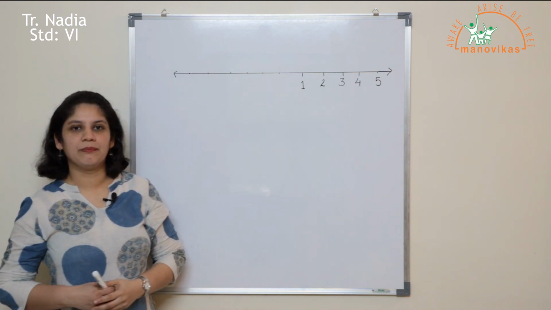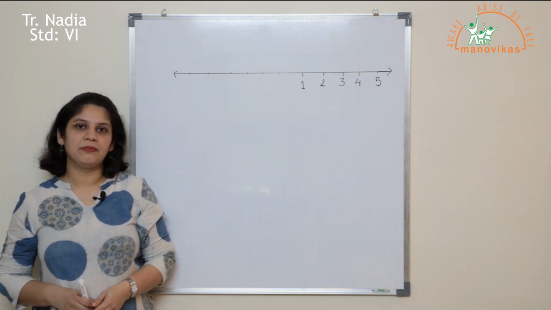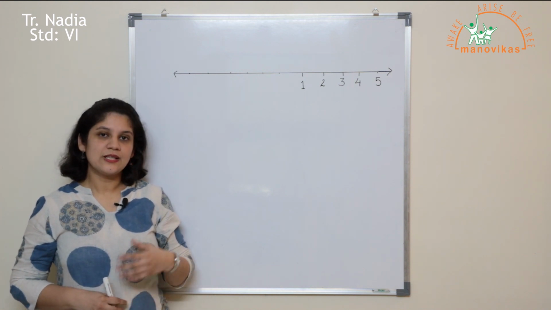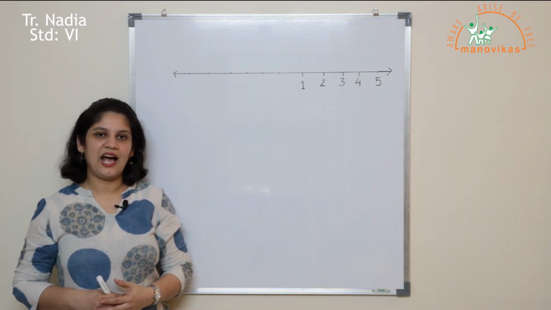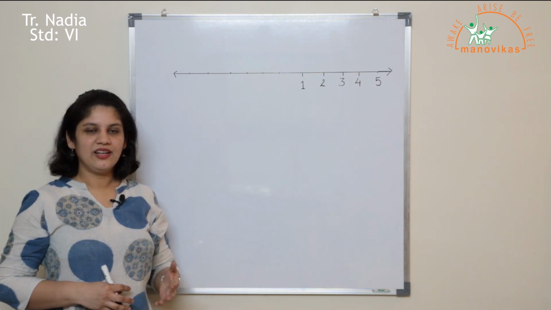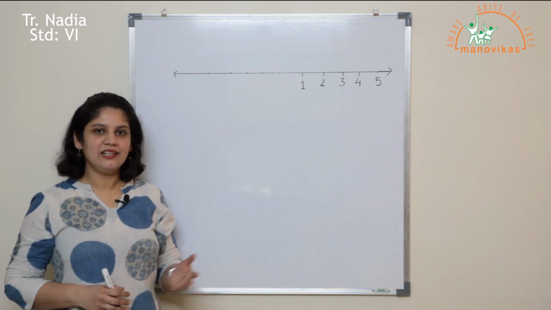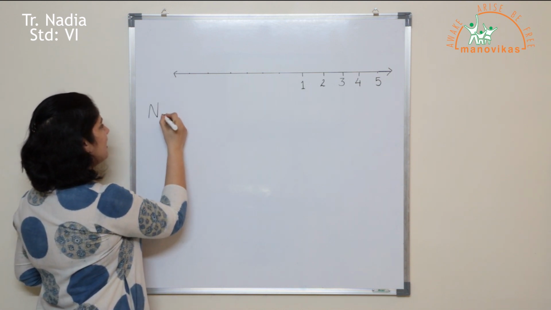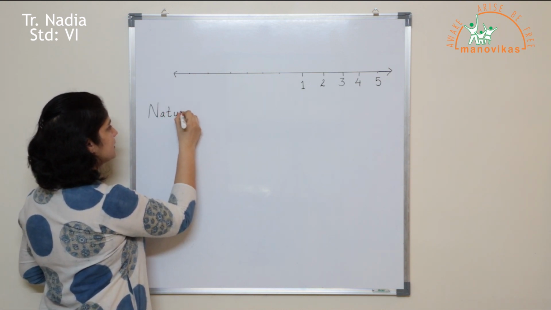Now what are these numbers about? These are the numbers which help us to count. They are the counting numbers. Supposing I want to count something, I will always begin by 1, followed by 2, 3 and so on. Now these counting numbers are called natural numbers.